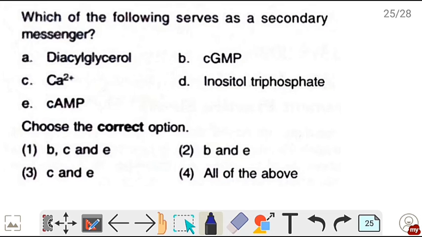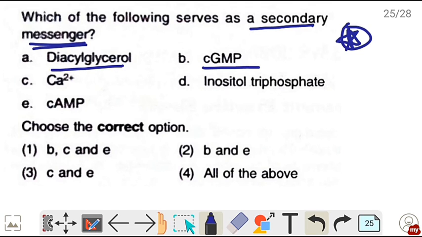Next, now this is a nice question. Which of the following serves as a secondary messenger? तो secondary messenger वो substance होते हैं जो जब कोई hormone cell के plasma membrane के protein से आके interact करता है तो उस interaction की वजह से messengers generate होते हैं जो वो message को transport करेंगे to the nucleus. So diacylglycerol, cGMP, calcium 2+, cAMP and inositol triphosphate, these all can be the messengers. So correct is option 4, all of the above.